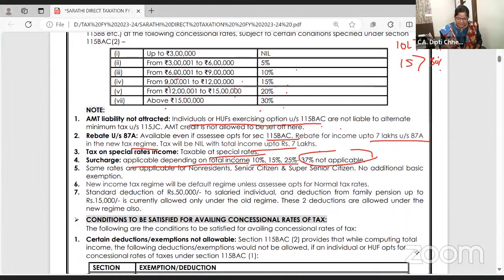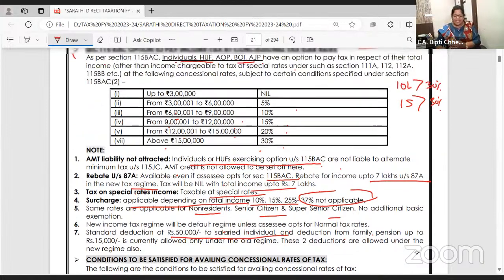I have already explained with example. Same tax rates for non-resident, senior citizen, super senior citizen. Clear? New income tax regime will be default. Standard deduction of 50,000.